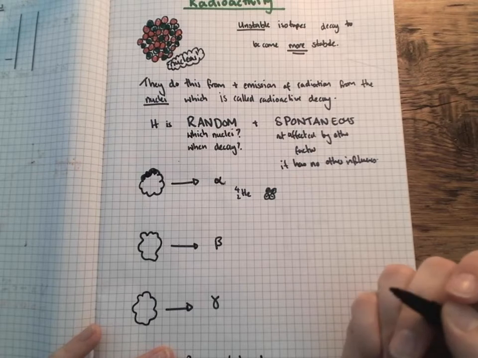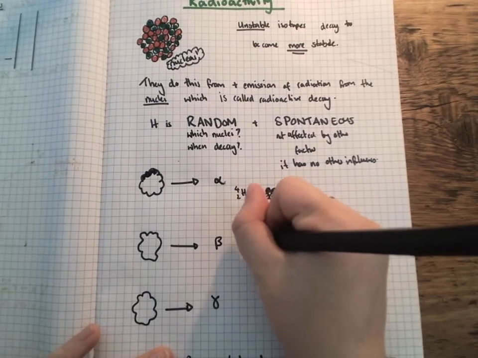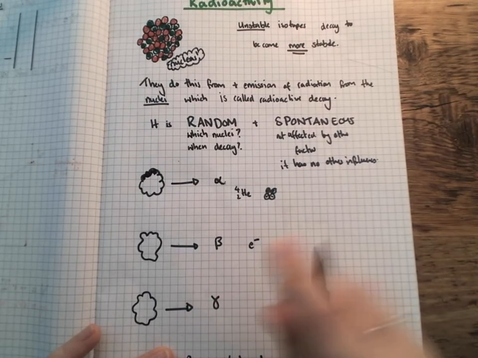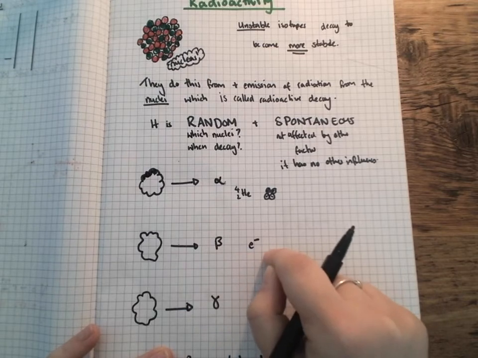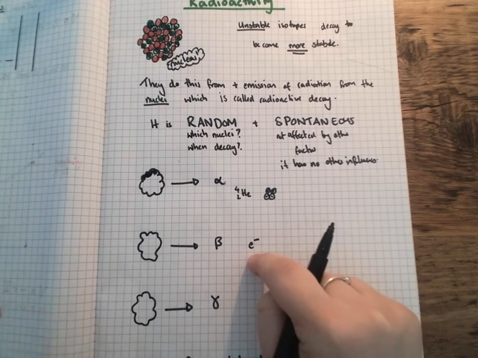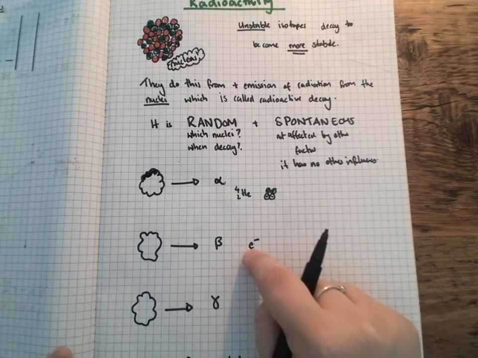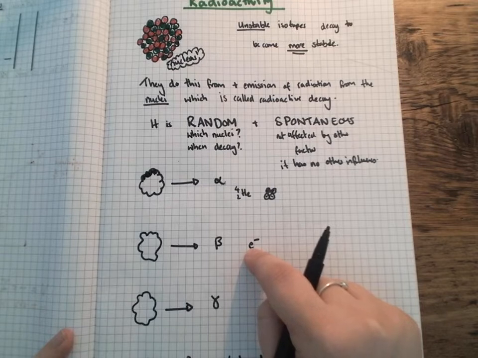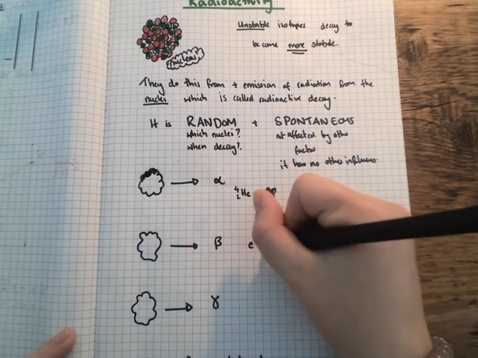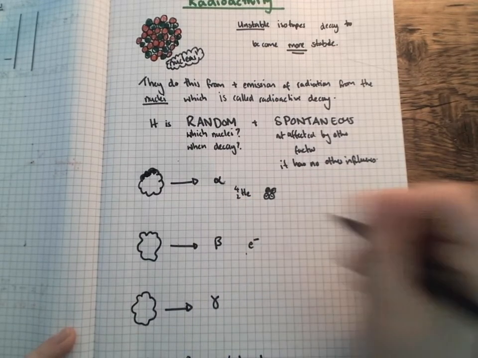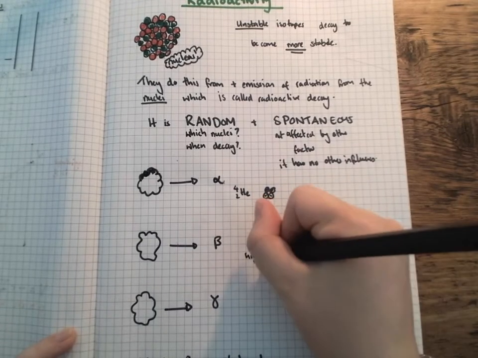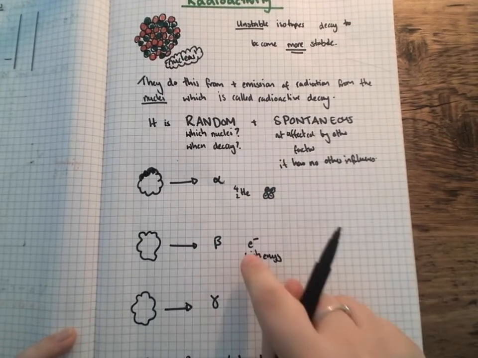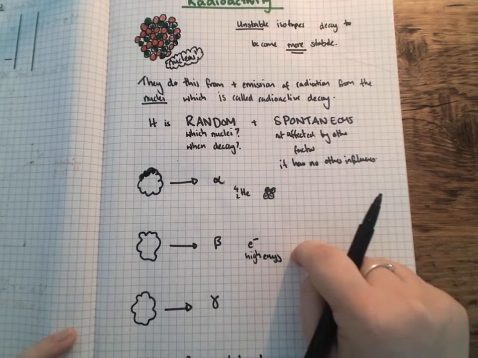A beta particle is a fast-moving electron. If you go on to study at diploma level, you'll learn that there are other things as well. We can have an opposite of an electron, something called a positron. But in this case, we're going to talk just about the fast-moving electron, called beta minus. So it's a high-energy electron. These two are both particles.